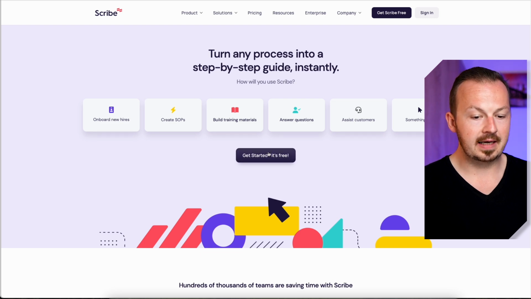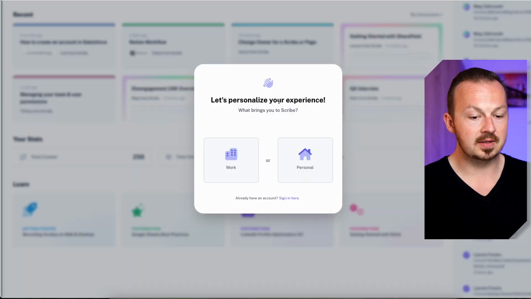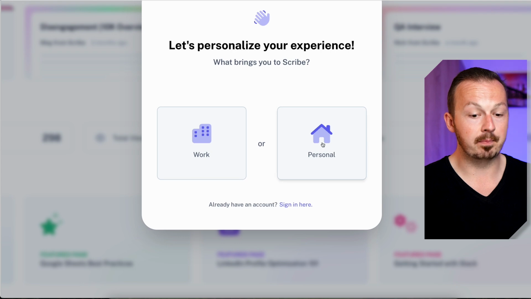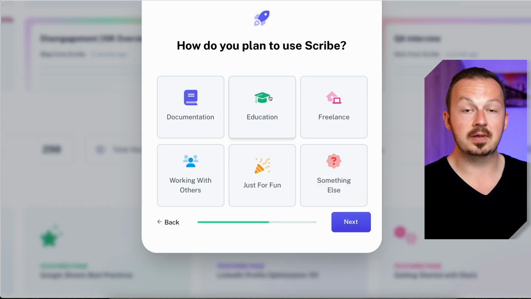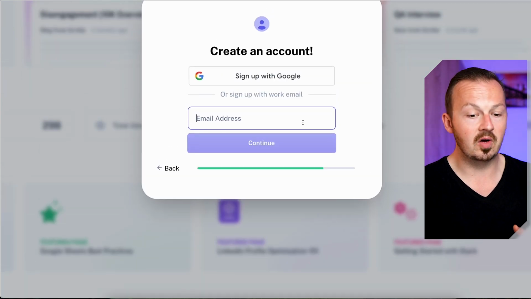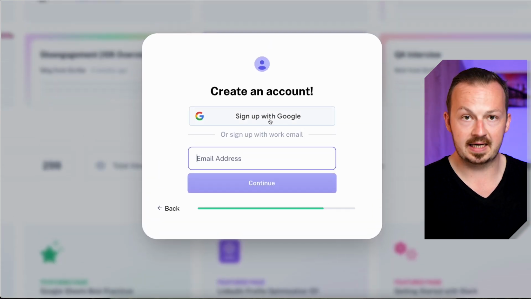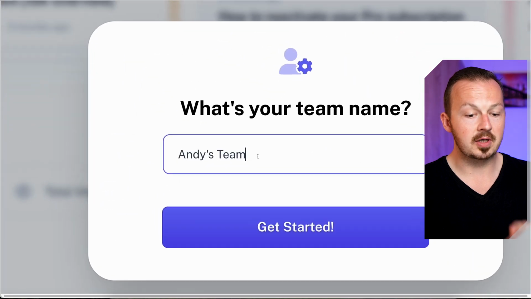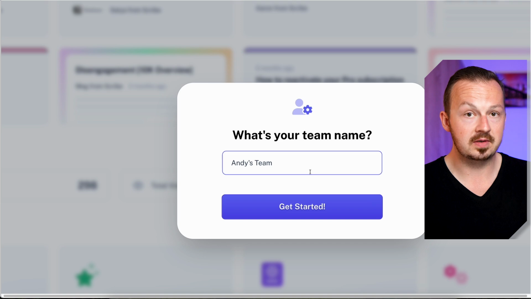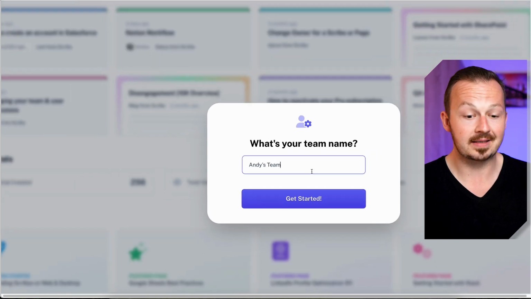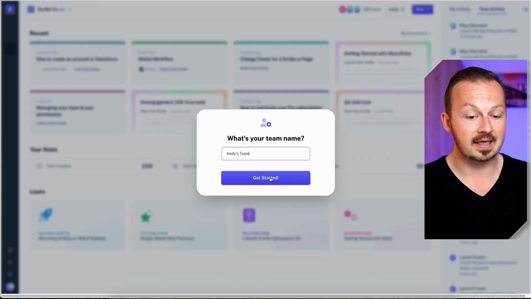So pretty much just click on get started, then go through the sign up process. For example, I will be using Scribe for my personal use, and it will be just me using it, and I will be using it to create educational material. So I'm just going to select all of that, then use my Google account to sign up. Then go ahead and pick a name for your team. Even if you are not inviting anybody else to use Scribe and it will just be you using it, it's asking for a team name for some reason. Just go ahead and type that in and click on get started.